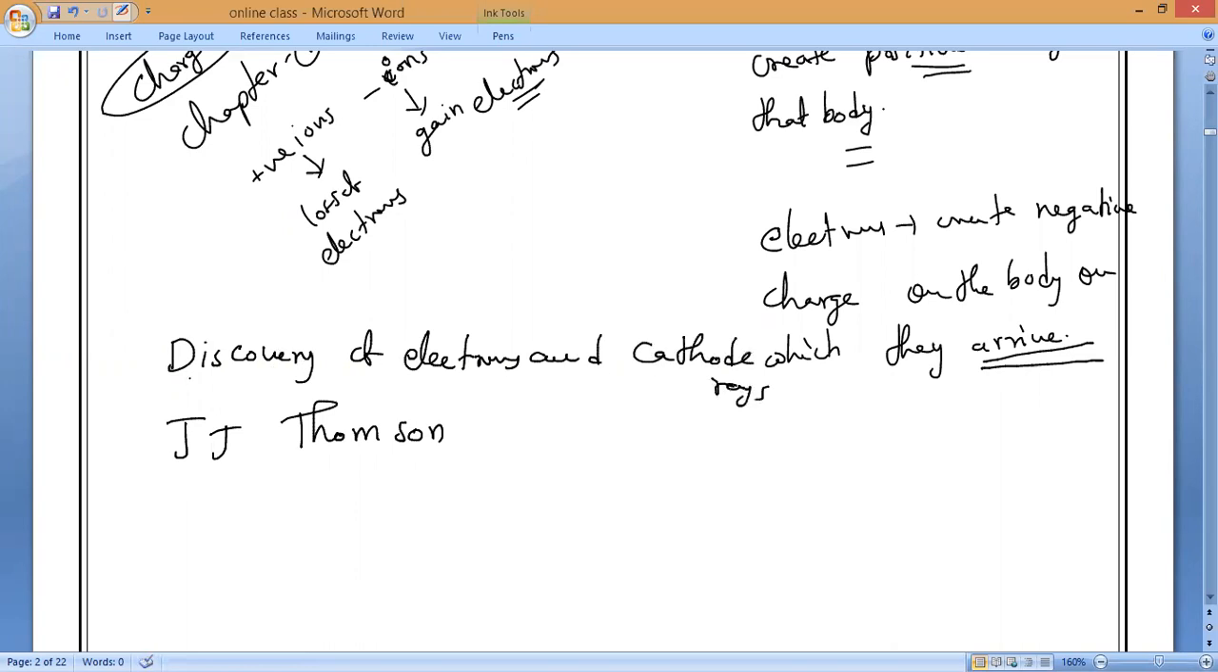Okay, so who conducted this experiment? Mr. J.J. Thomson. This is one of the most important topics for our government exams also. That experiment is called the discharge tube experiment.